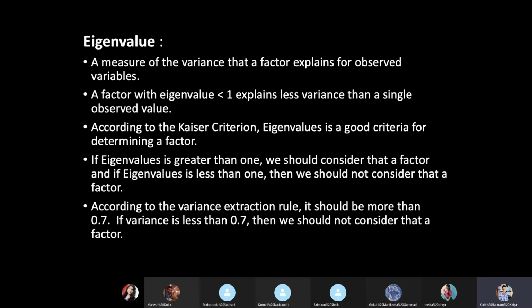According to the Kaiser criterion, eigenvalues are a term that can be better fit for determining a factor. And there is another rule: it must fall under the interval of 0.7 to 1, so that it is a better variable to consider. If it is falling below 0.7 or above 1, it is not that good to consider that variable to be a factor.